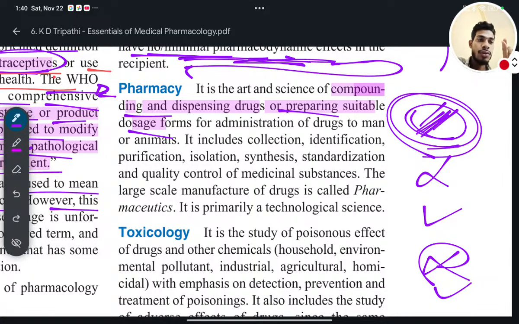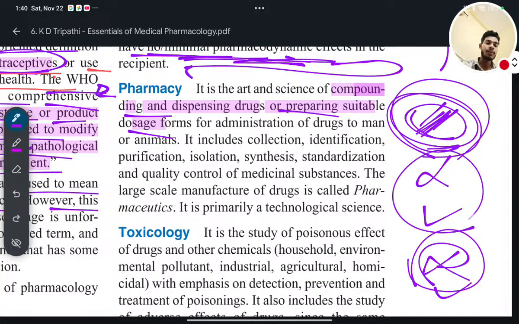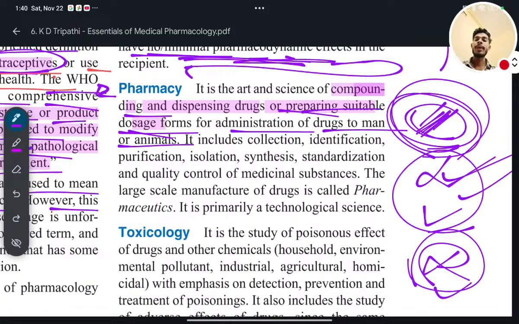So this is preparing a suitable dosage form. That drug dose or medicine dose you will prepare according to the patient's condition. If it is a child, for pediatric use, you will see pediatric paracetamol, and these paracetamol are in liquid form. You can also see some in powder form for older people and also for the child. But for adults, you will see solid dosage form, liquid dosage form, semi-solid dosage form, all. So this is preparing a suitable dosage form for the administration of drug to man or animal.